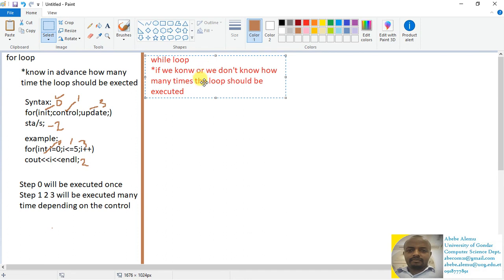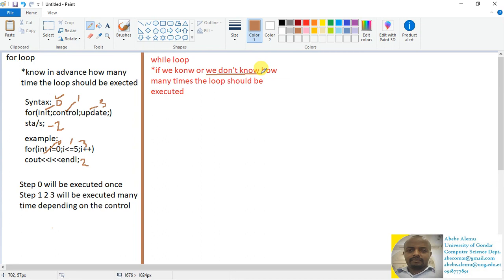If we know in advance how many times the loop should be executed, we can do it with a while loop, and then we can do it with a for loop. But for loop is recommended. Specifically, while loop is recommended if we do not know in advance.